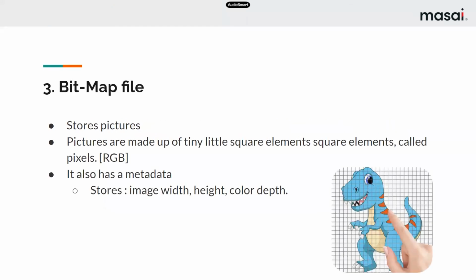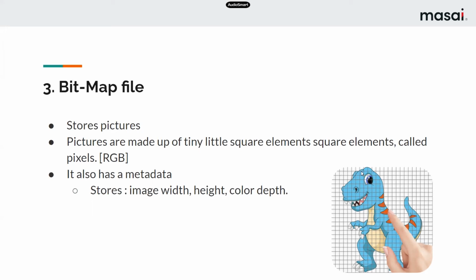Now let's move to the third type of file, that is the bitmap file. It is used to store pictures. Pictures are made up of tiny little square elements, and those square elements are called pixels. It also has metadata. Here you can see there's a dinosaur, but this dinosaur is actually created from small boxes. These small boxes are pixels. You can say this is a pixel.